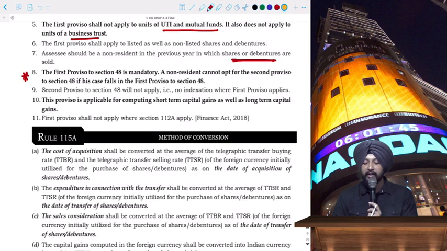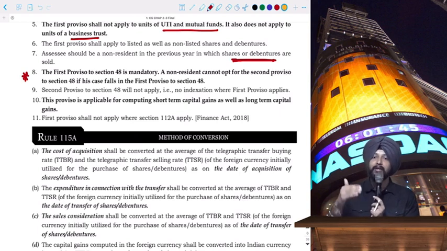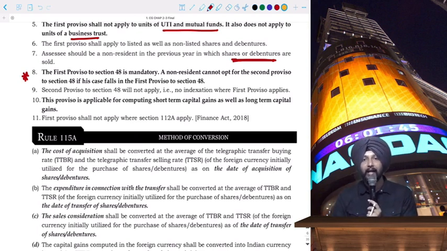This proviso is applicable for computing short-term capital gain as well as long-term capital gains. And Finance Act 2018, if you remember, I told you so many times, Finance Act 2018 made one big major amendment, which was section 112A was introduced in place of section 10 subsection 38. So wherever 112A will apply, then 112A should be followed, and in those cases first proviso cannot apply. I hope this is fine with you, right?